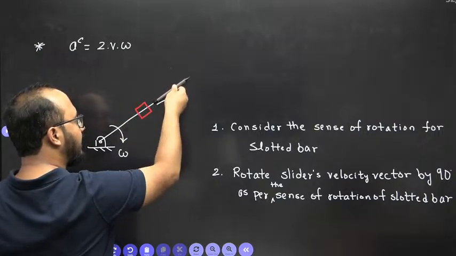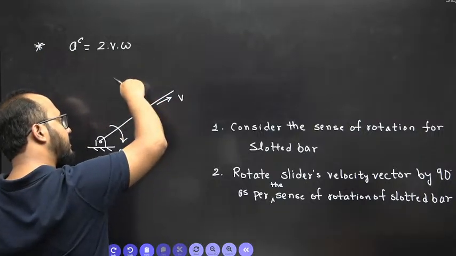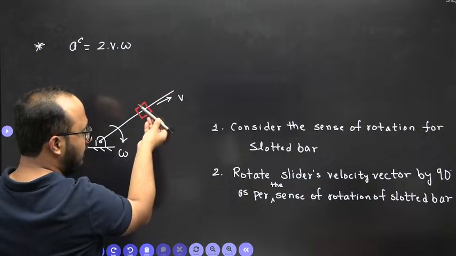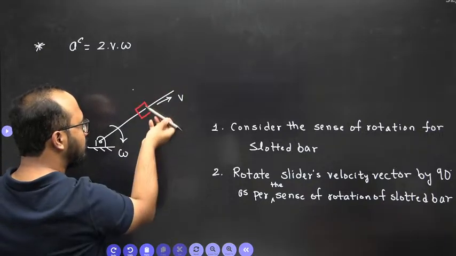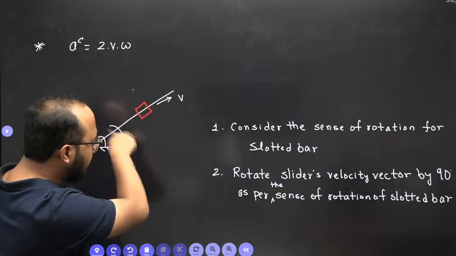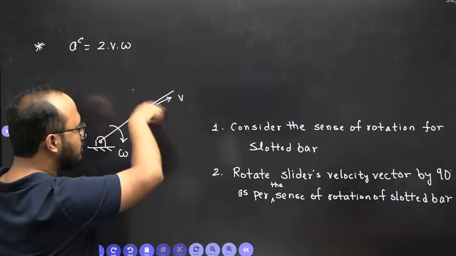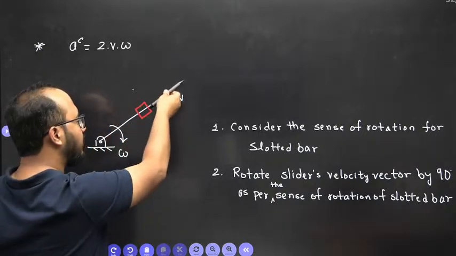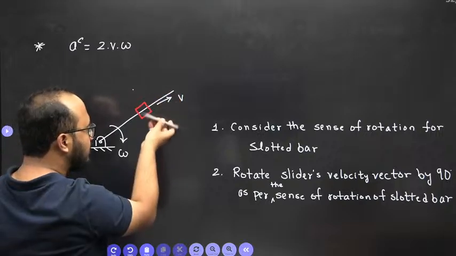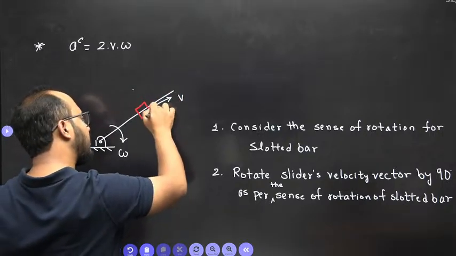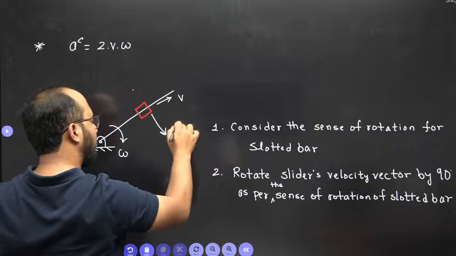I need to turn by 90 degrees. 90 degrees I can turn like this or like this. Now whether it will be like this or like this, who will decide? The rotation of the slotted bar. So rotation of slotted bar is clockwise, so it will be rotated by 90 degrees in clockwise sense. So Coriolis acceleration will be like this.